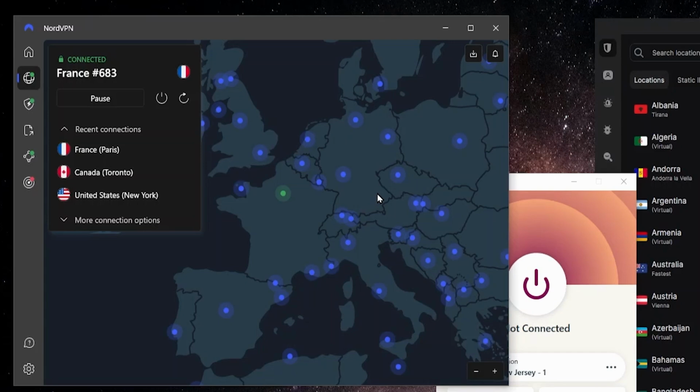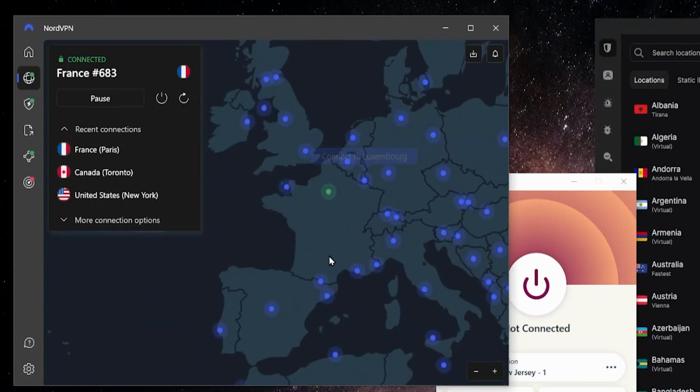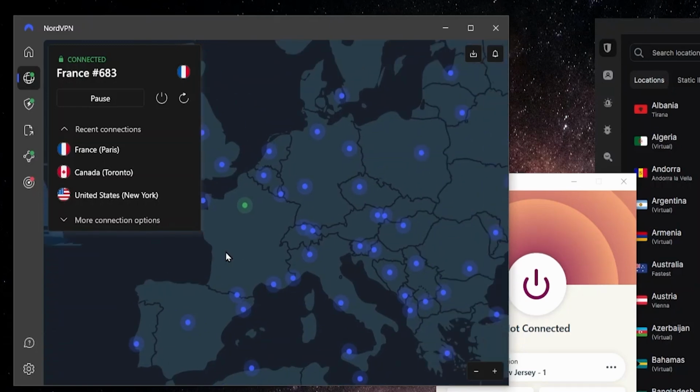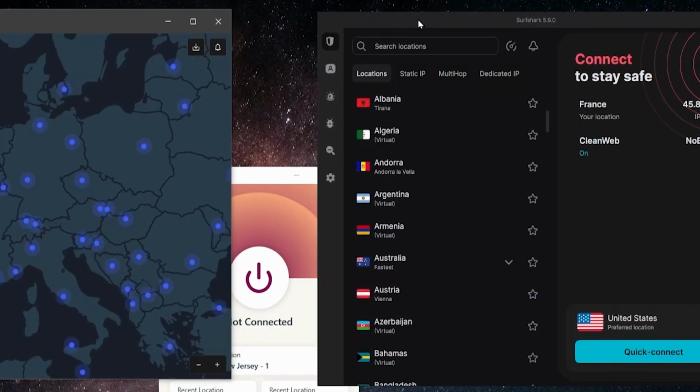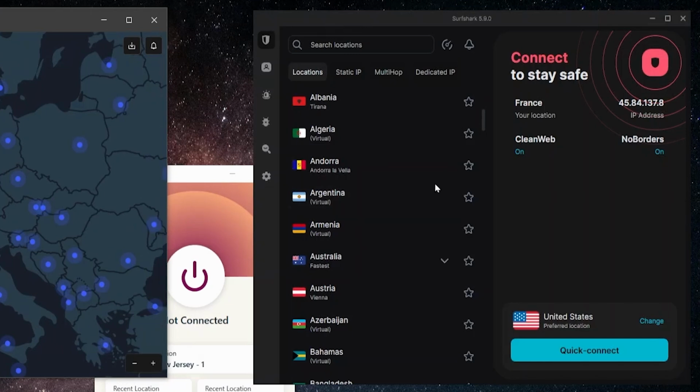NordVPN is another one that I use a lot. This one has a lot more features and there's a lot more you can do with it. There is a little bit of a learning curve, but if you're somebody who wants to get the most out of what a VPN can do, then I definitely recommend Nord. And if you're on a budget, then Surfshark is the way to go. It's the cheapest out of the 3, but at the same time, you're still going to get a lot of high-level features that you don't normally get in a VPN at this price point.